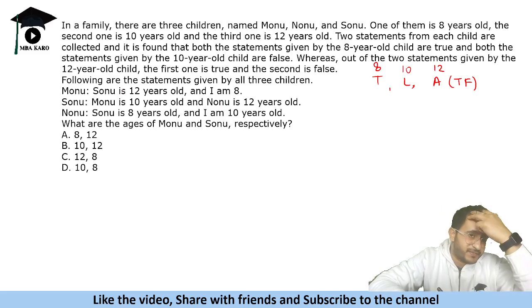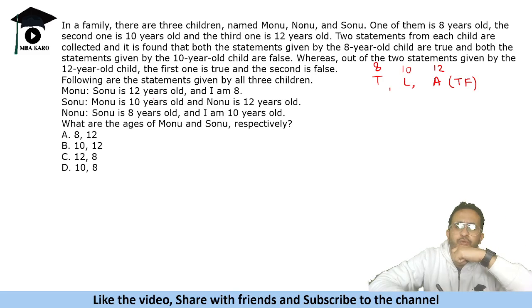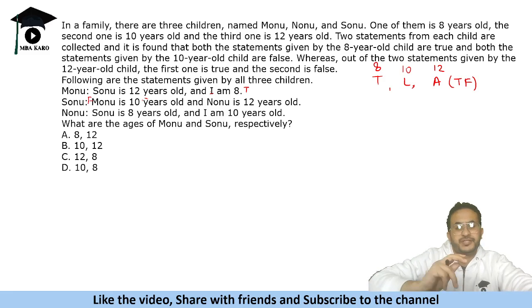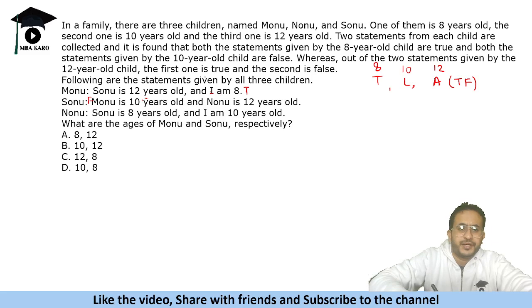Now, Monu is saying he himself is 8, but Sonu is saying that Monu is 10 years old. So these are contradictory statements. Either one of them will be true, and the other will be false. So let us assume that this one is true, and this is false. This is how we proceed: we find a statement which is contradictory in two people.